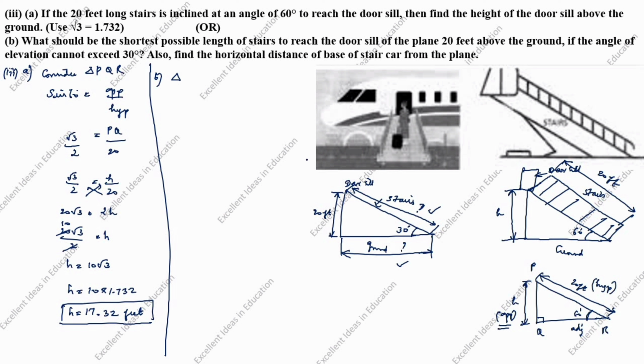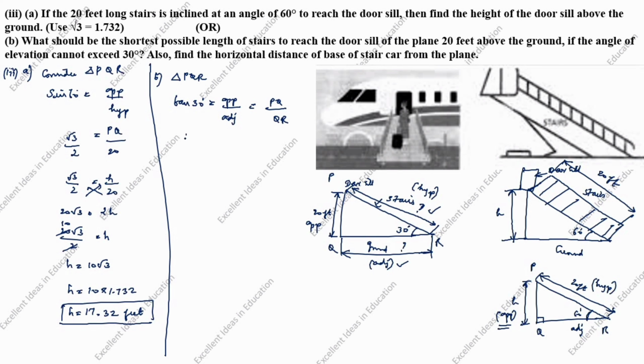Consider triangle PQR. Tan 30 degree is equal to opposite by adjacent. Angle opposite, this is opposite, biggest side is hypotenuse, another side is adjacent. Opposite is PQ divided by adjacent is QR.